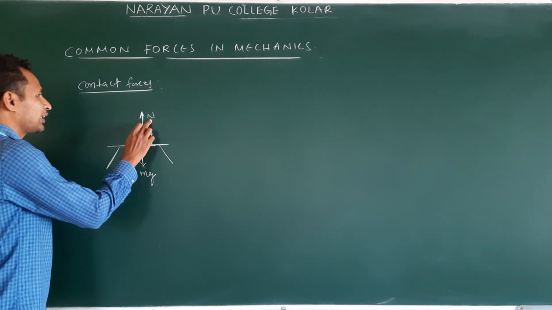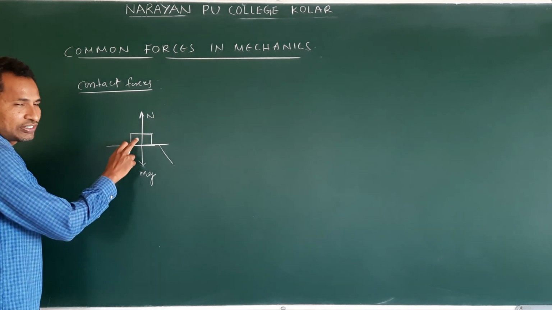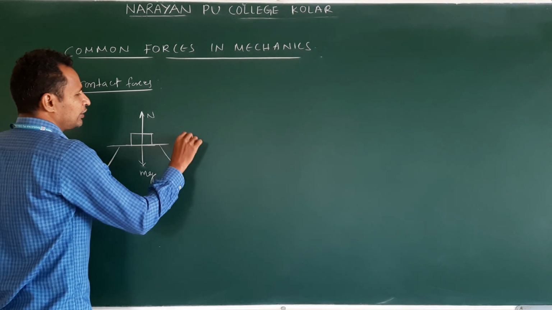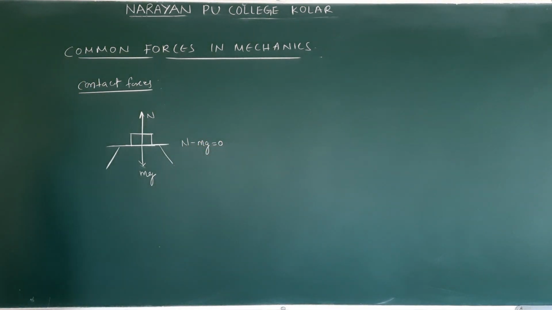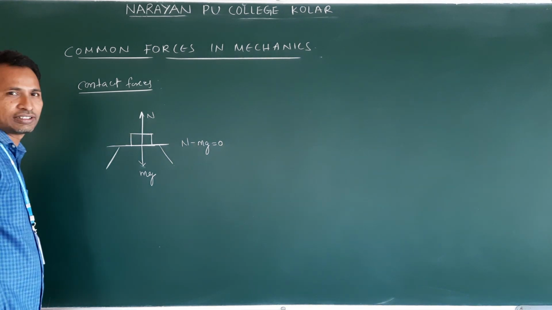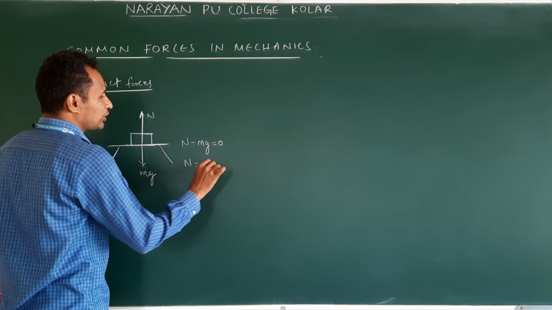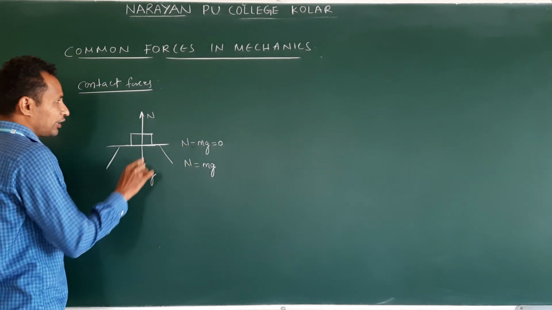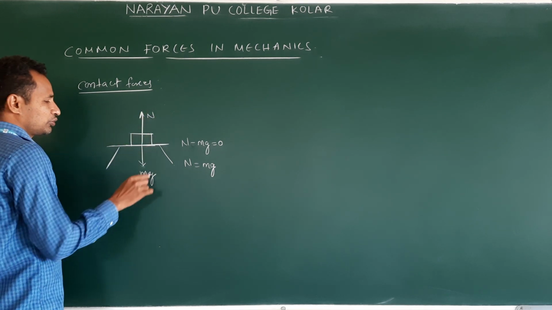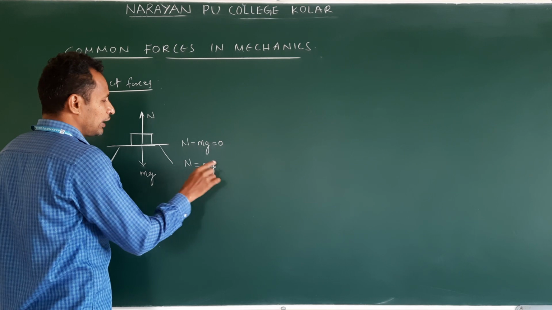Now the net effect of normal reaction and mg is 0. That's why the object is at rest. So N minus mg is equal to 0. Am I correct or not? Clear? So N is equal to mg. Why have I written minus instead of plus? N I am taking upwards, positive, mg downwards. Clear? So N is equal to mg.